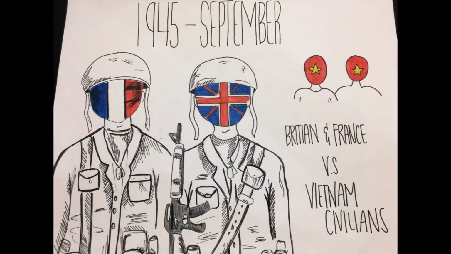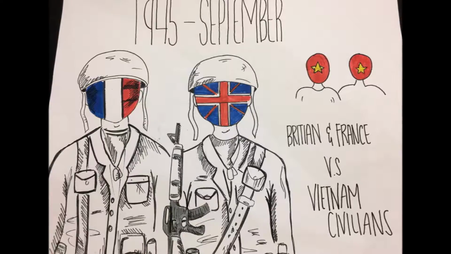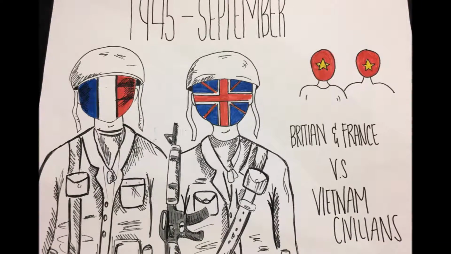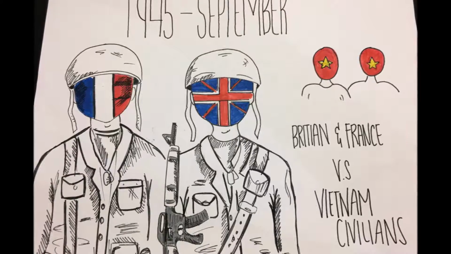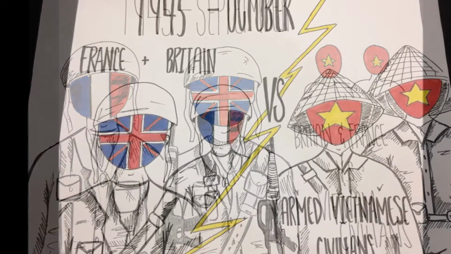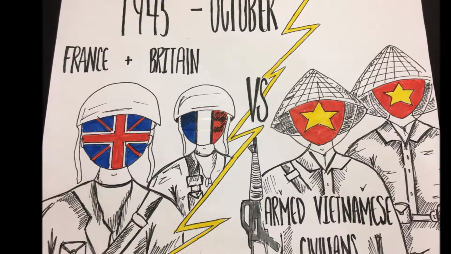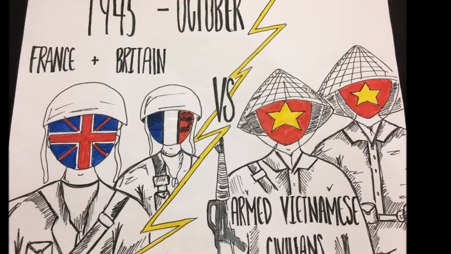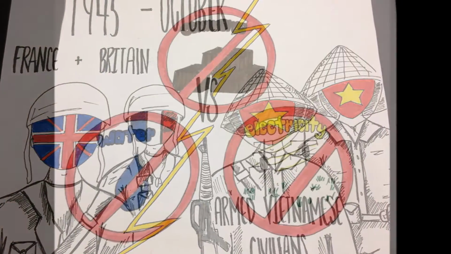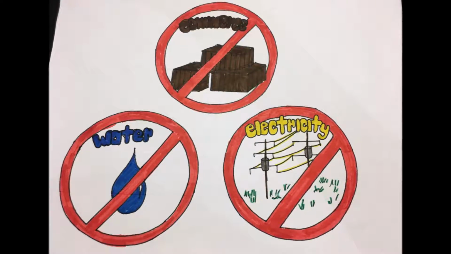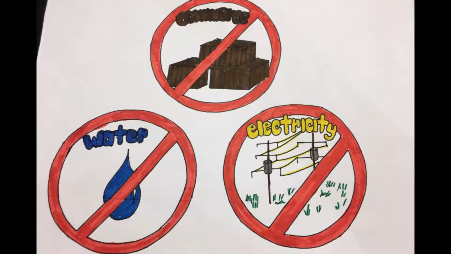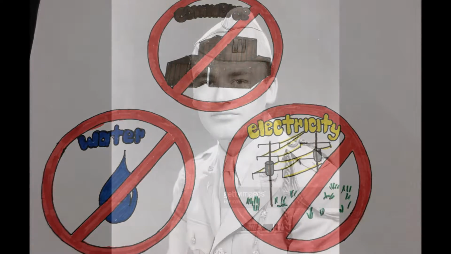With support from the British, the French attempted to regain the north by sending approximately 1,400 troops to attack the Viet Minh and innocent civilians in the summer of 1945. In return, the Viet Minh murdered approximately 150 civilians, including children, of the French and Europeans occupying the south. At the same time, they disabled commerce and shut down the supply of water and electricity of Saigon, one of the suburb towns of southern Vietnam.